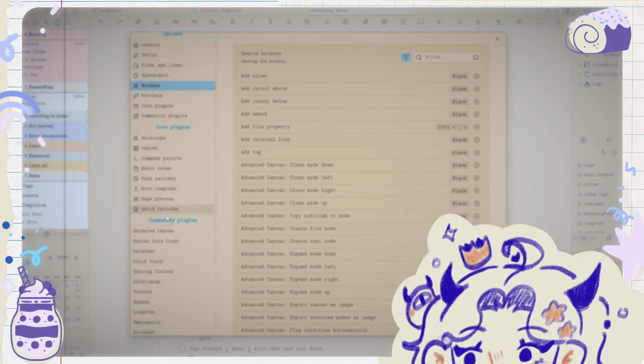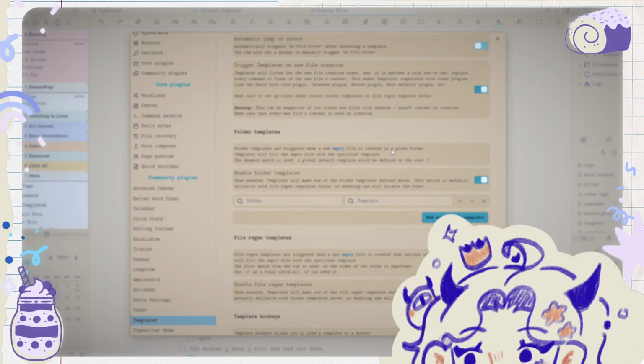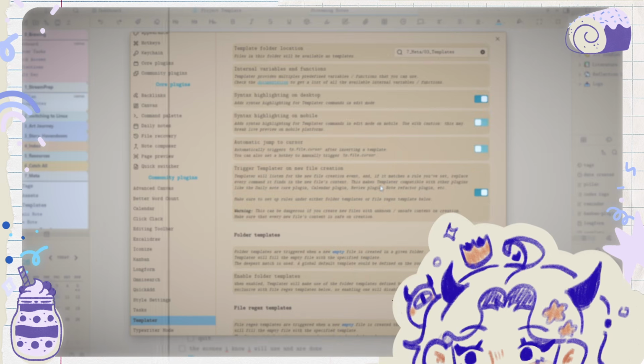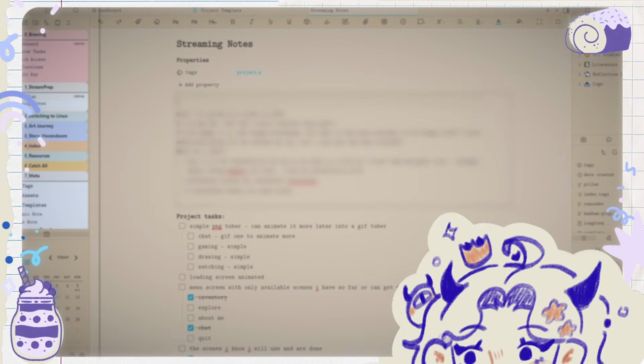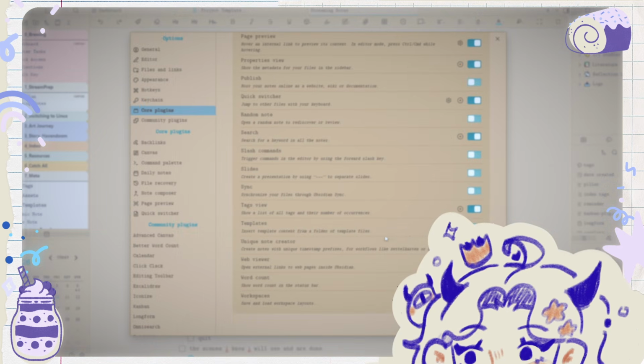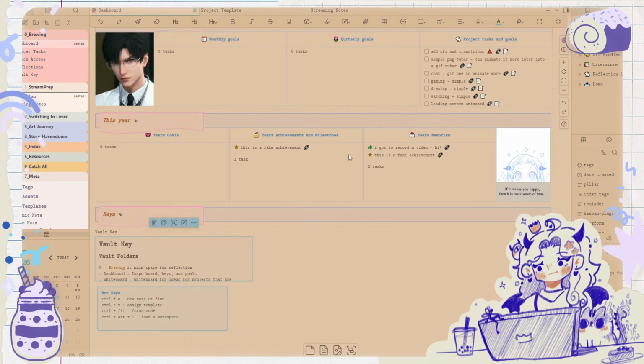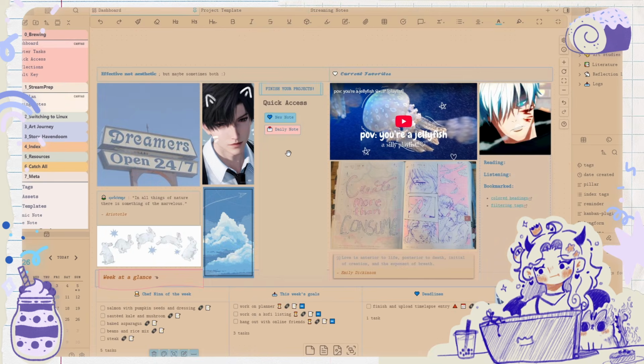Streaming notes. Template. What is this? Folder templates. Do I need to turn that on? Why doesn't this work? Is it because I have templates on in here? No, I don't. Insert template content from a folder of templates. So if I want to add a template, ooh, this is so annoying. This is why I created this button here. These new buttons for quick access.